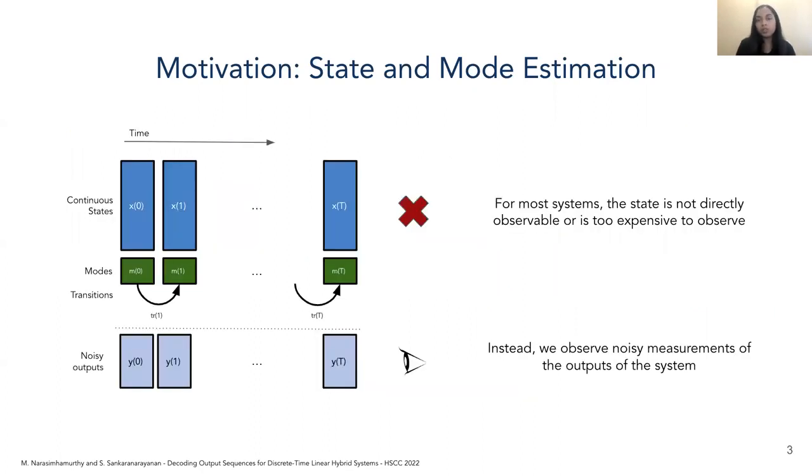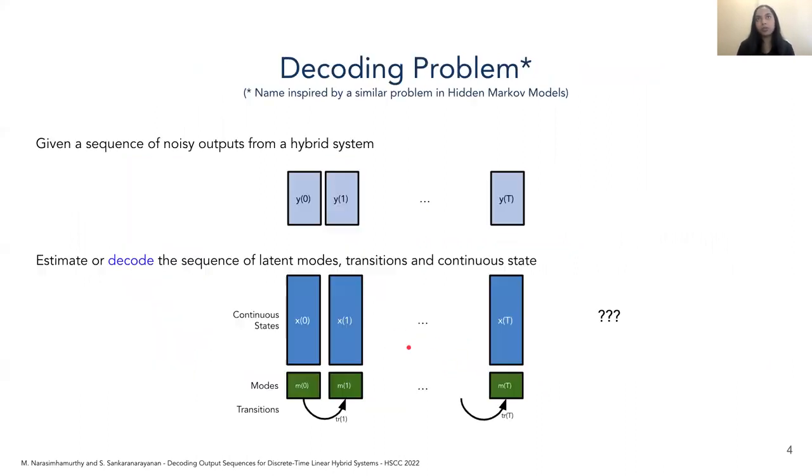However, for most systems, such information is not available directly. The state is either too expensive to observe or not observable directly. Instead, what we have access to are just noisy measurements of the outputs of the system.